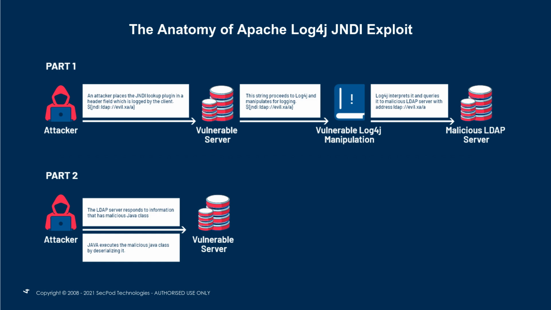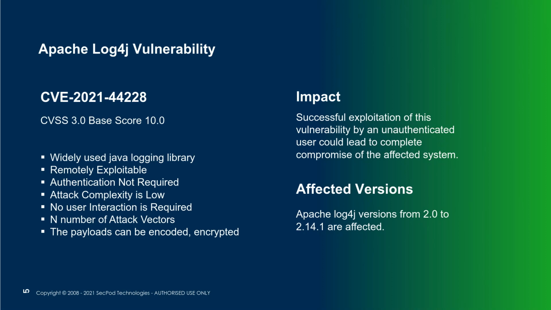And why is this so critical, or why has this CVE been assigned a CVSS score of 10, which is the highest? So a few things. One is that this is a widely used Java logging framework. And it's remotely exploitable.